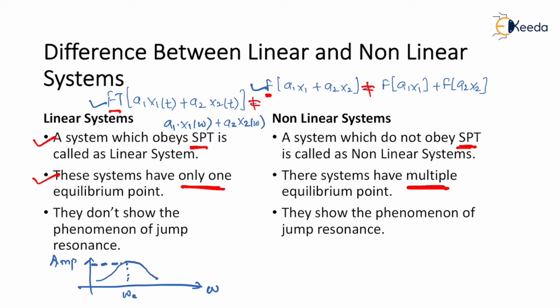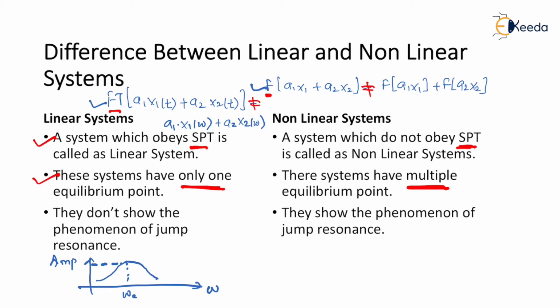At omega c, the amplitude is maximum. Further, if I increase the frequency, the amplitude does not increase but starts decreasing. In other words, in the case of linear system, it is having a peak value only at one instant.